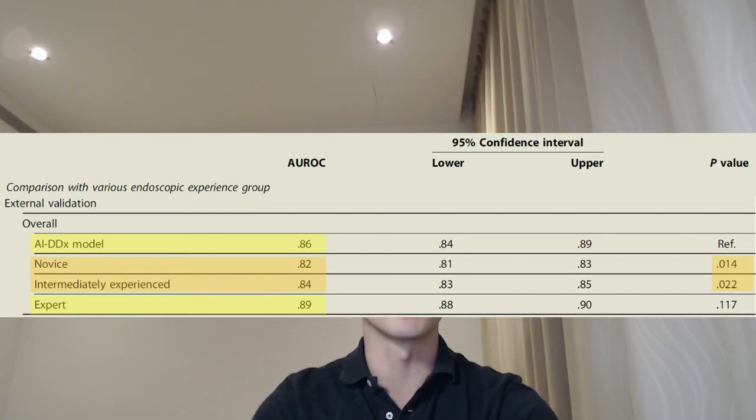Here are the results. For differential diagnosis of gastric mucosal lesions, the AIDDX model showed a good diagnostic performance for both internal and external validation sets, AUROC of 0.86. This performance was comparable with that of experts, AUROC of 0.89 in the external validation set, and was significantly better than that of novices and intermediate endoscopists.